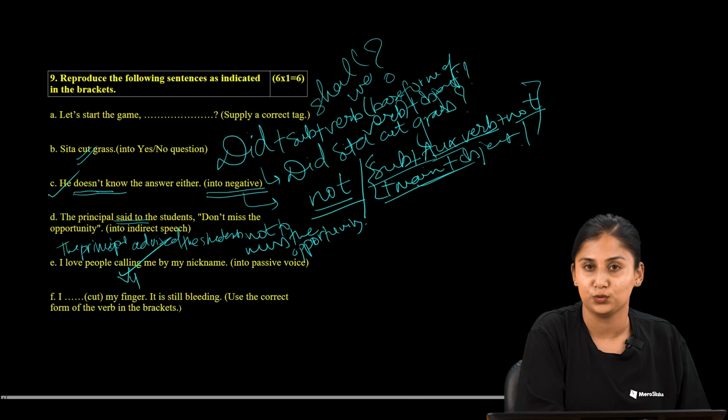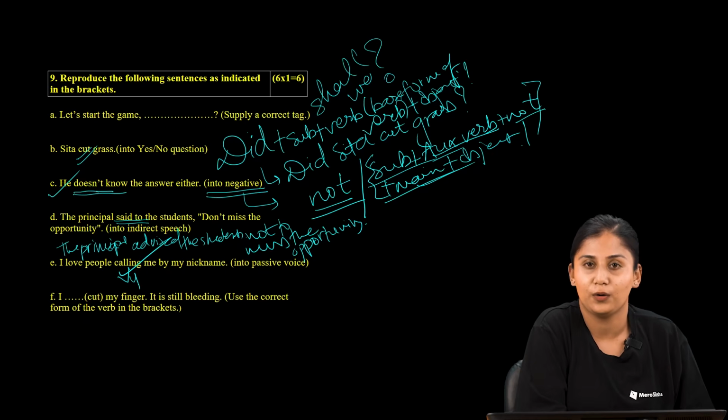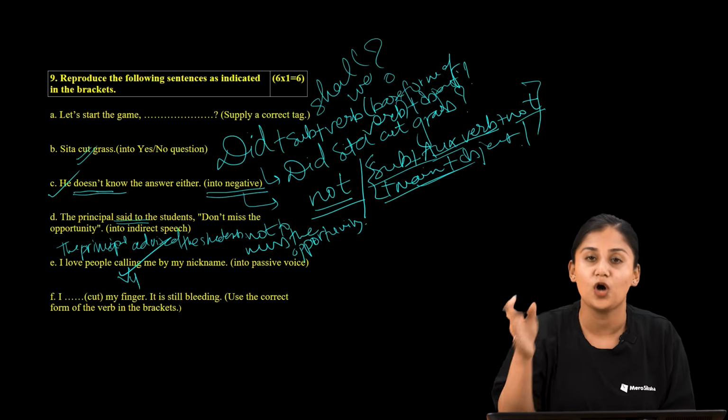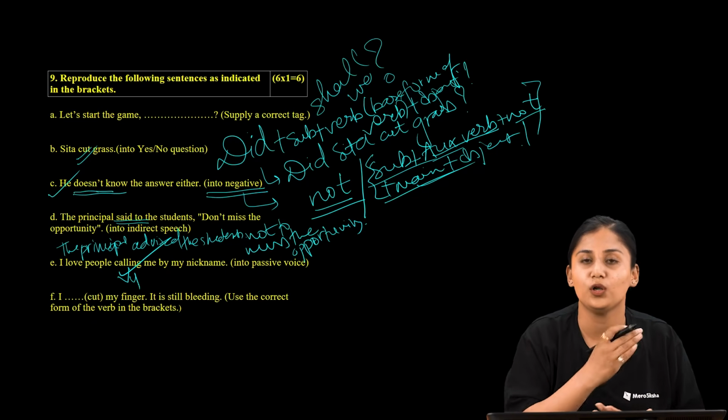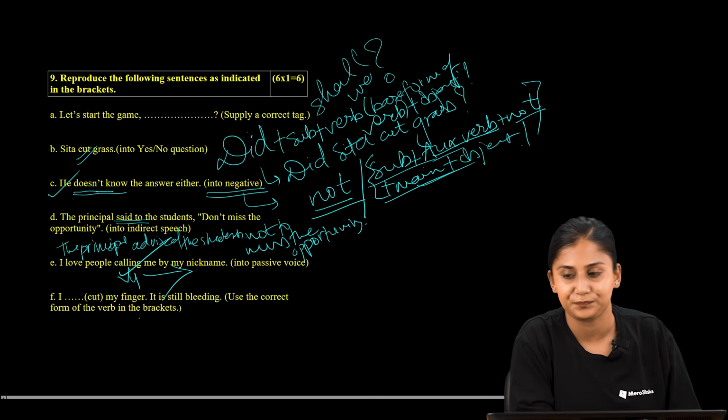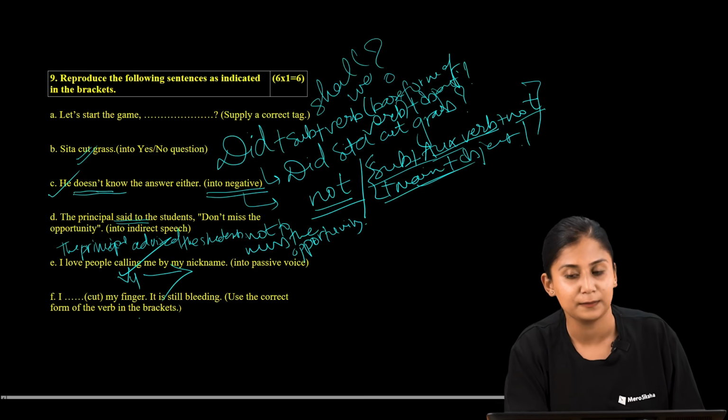So as per the rule, what are we supposed to do now? If the active sentence includes continuous form, in which tense will we be changing, and what is the structure that we are supposed to follow while we are changing this active sentence into passive? Any guesses?